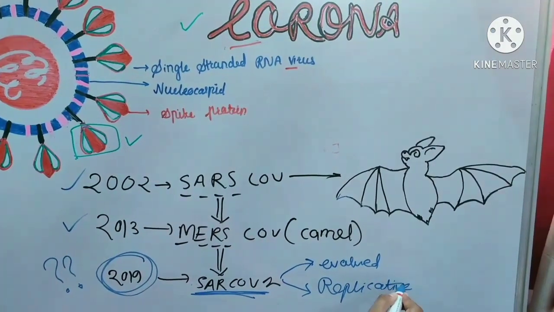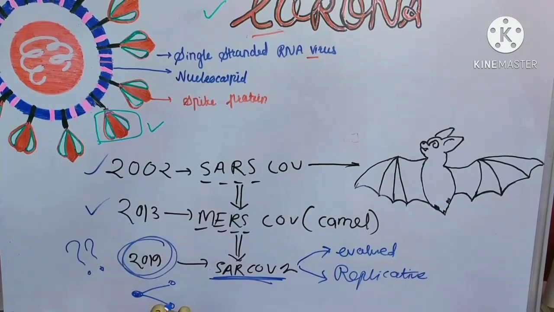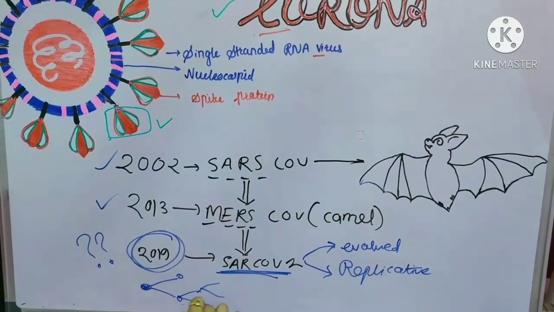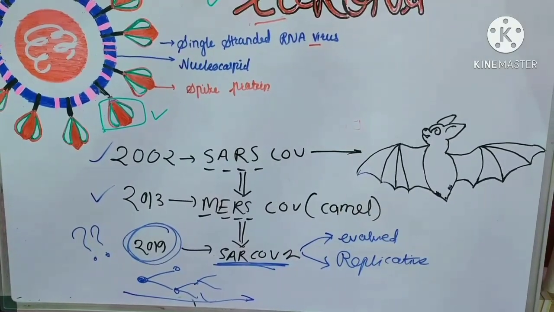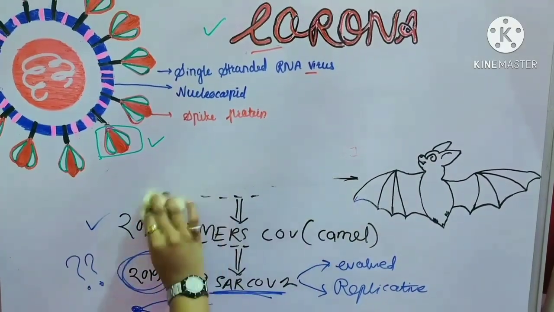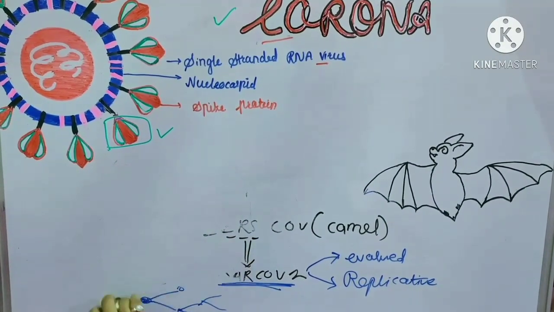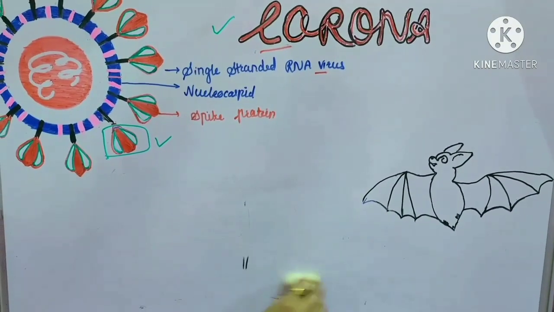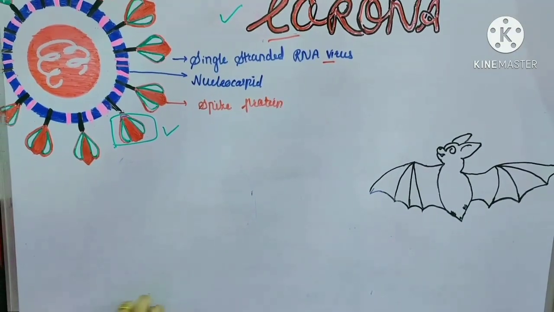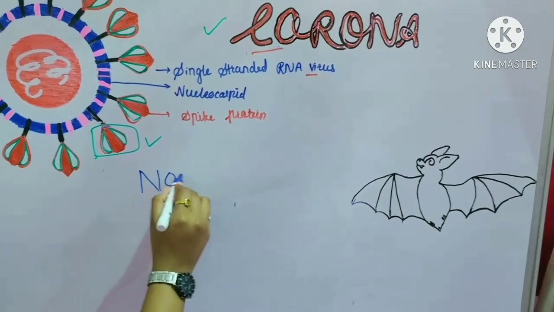What do you mean by replicative potential? From 1, if it is spreading to 2, again those 2 are spreading to 4, and this way it is increasing. So this is known as replicative potential. This is how the virus is replicating day by day, and that's why the virus became so popular in the year 2019. Now all of us know that the virus is newly mutated in 2019, and that's why we call it a novel coronavirus.